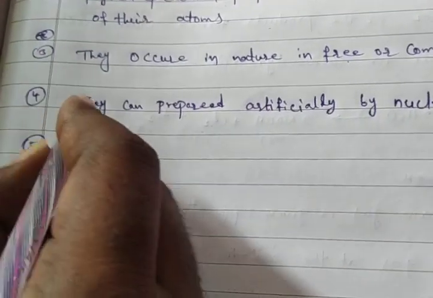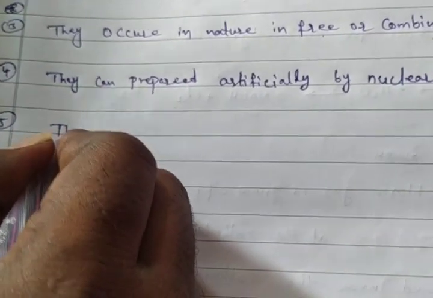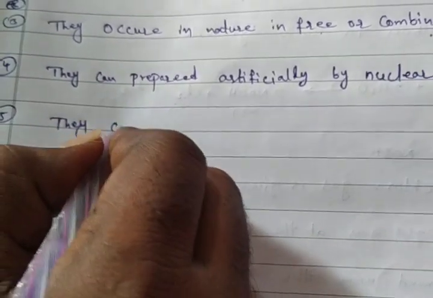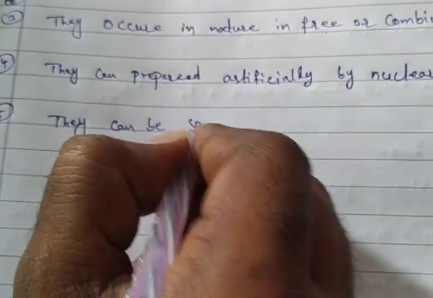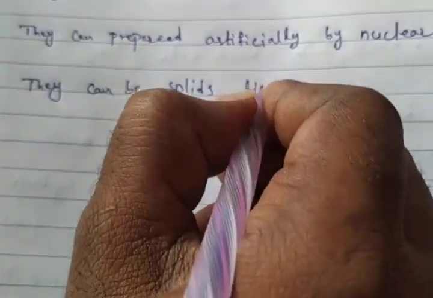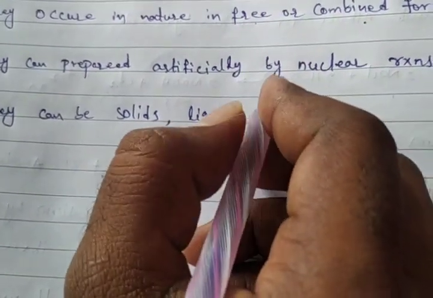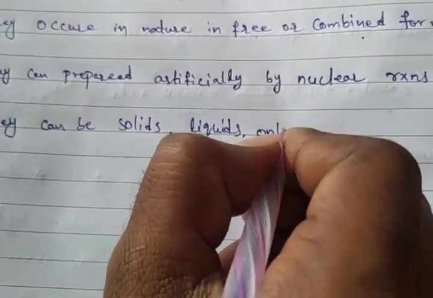And the next point is they can be solids, liquids or gases. Some elements are solids, some are liquids, some are gases. How many liquids are there at room temperature? Only 3.